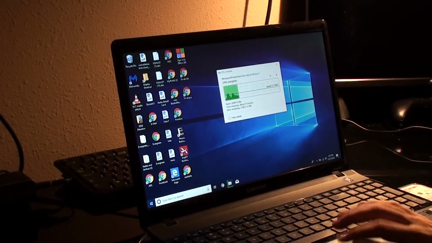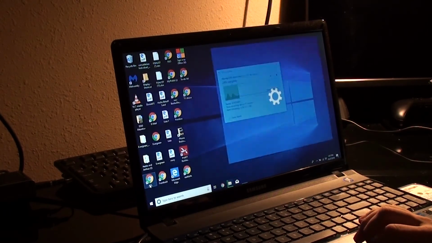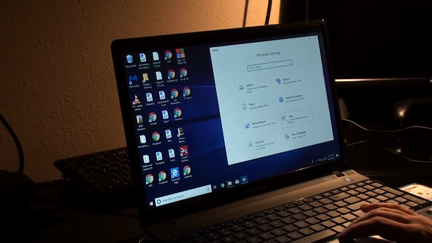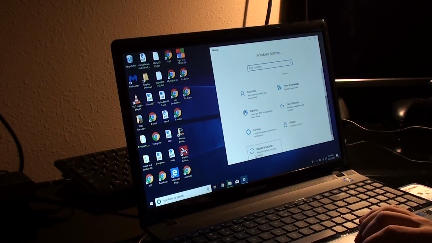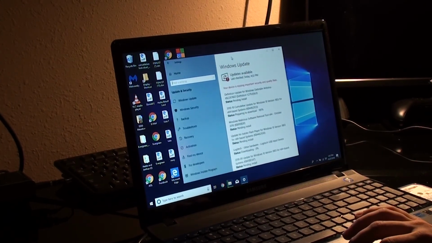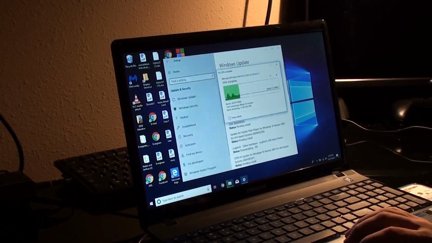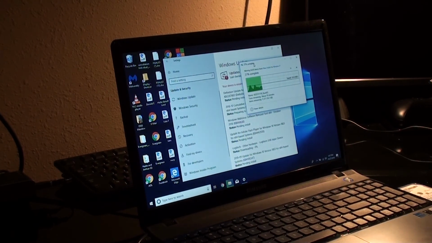Still moving the files here. Just going to go back here and make sure the updates are still downloading. And scroll down to Windows Update, pending install, and preparing to download. Alright, so it's still working here in the background. And after that, you can go ahead and do a couple of restarts, and everything should work perfectly.